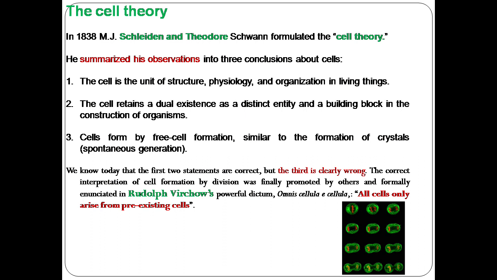The correct interpretation of cell formation by division was finally promoted by others and formally initiated by Rudolf Virchow's powerful sentence that all cells arise only from pre-existing cells. So they reformulated the cell theory, which we call the modern cell theory.